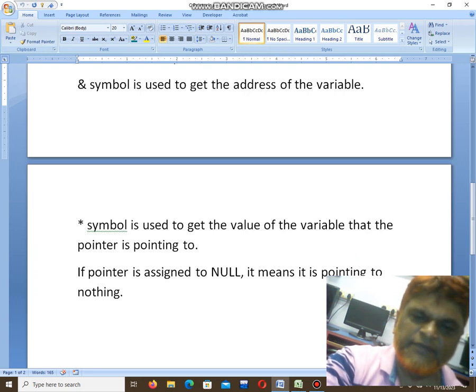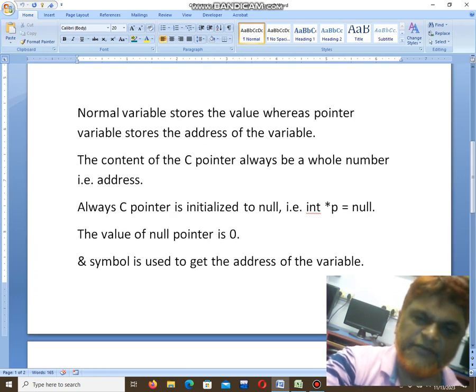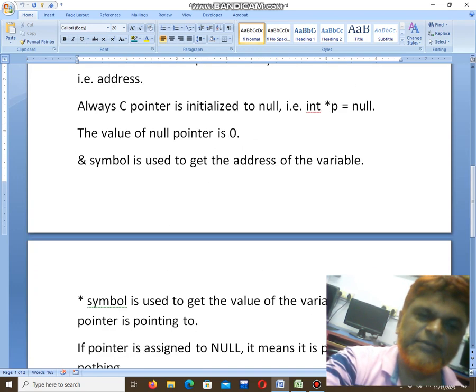And actually what is the meaning of null? Null means you want to show the end of the memory location to which the pointer is pointing. That is, if the memory location is empty, we declare it as null.